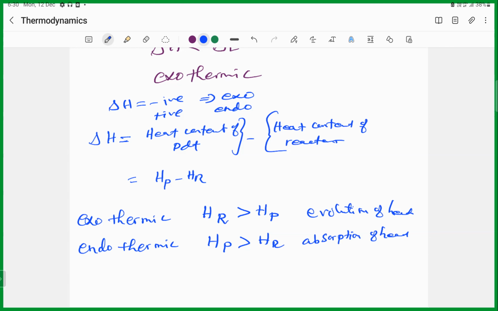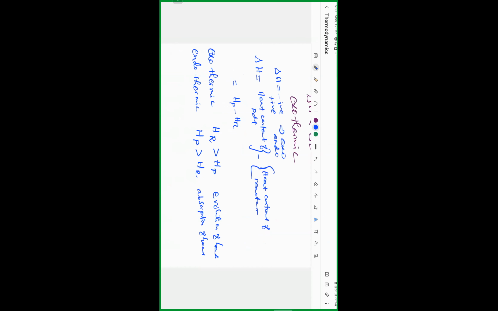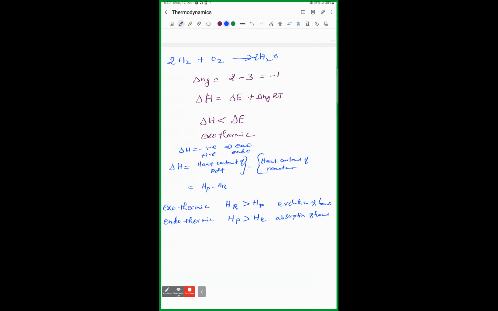Molar heat capacity means, for 1 mole of the substance, if you raise the temperature by 1 degree, it is called molar heat capacity. Specific heat capacity means, for 1 gram of any substance, raising the temperature by 1 degree is known as specific heat capacity. The unit for molar heat capacity is joules per mole per degree Celsius, or Kelvin.